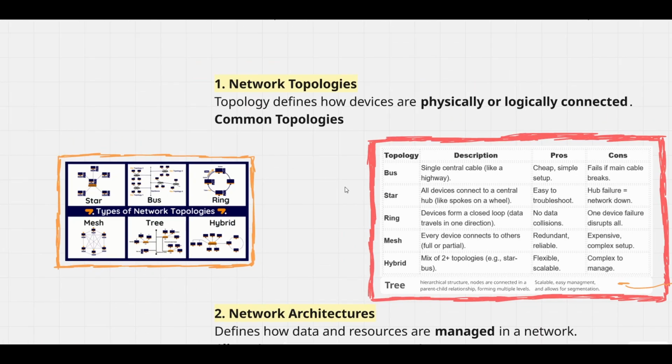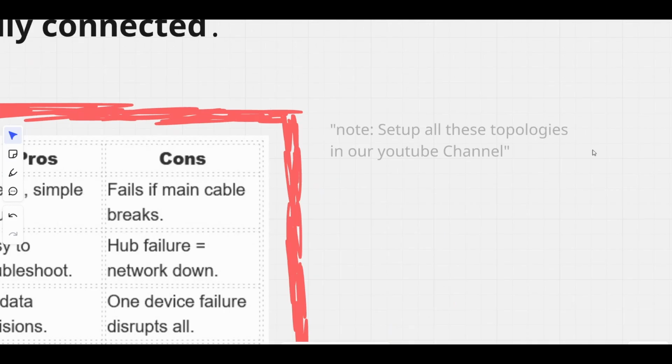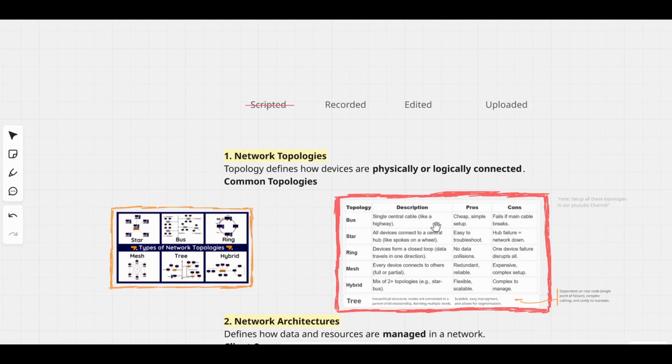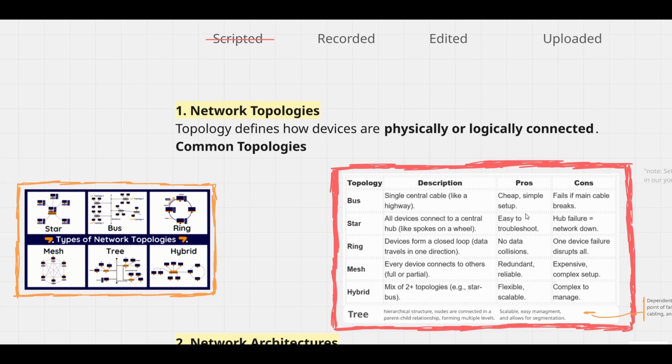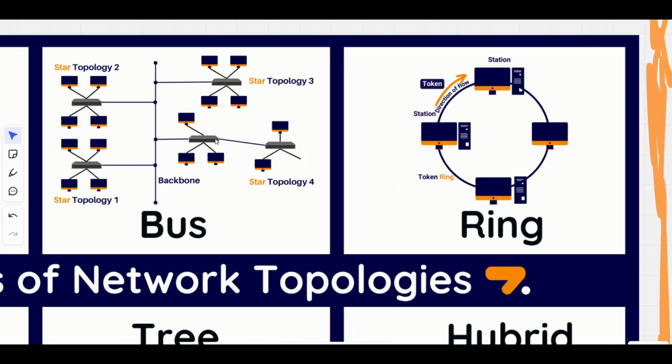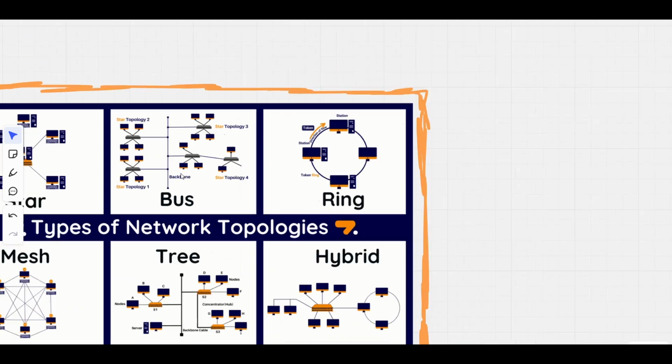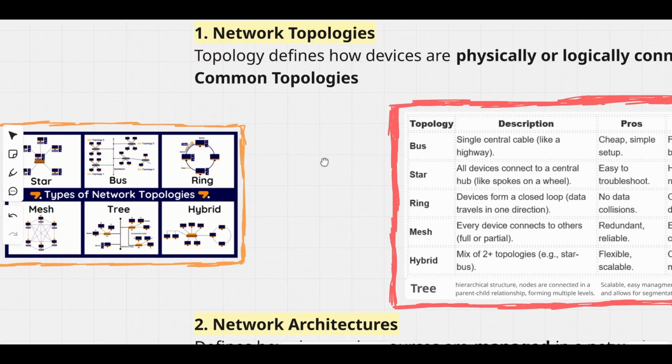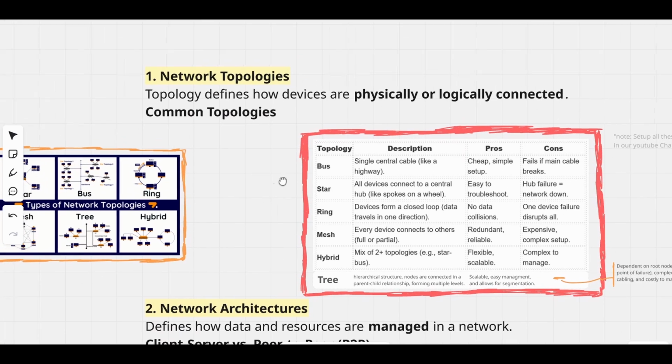What are the pros of bus networking topology? It's simply cheap and simple to set up. By the way, we're going to talk about all these topologies on our YouTube channel. Cons: fails if the main cable breaks. If that main cable breaks, the whole network fails. That's the con of this topology.